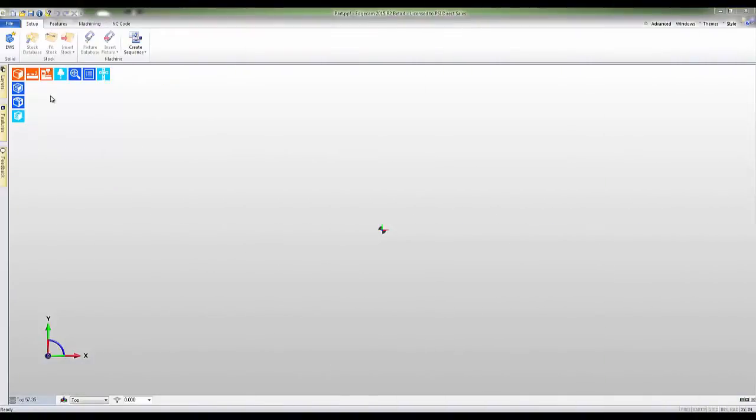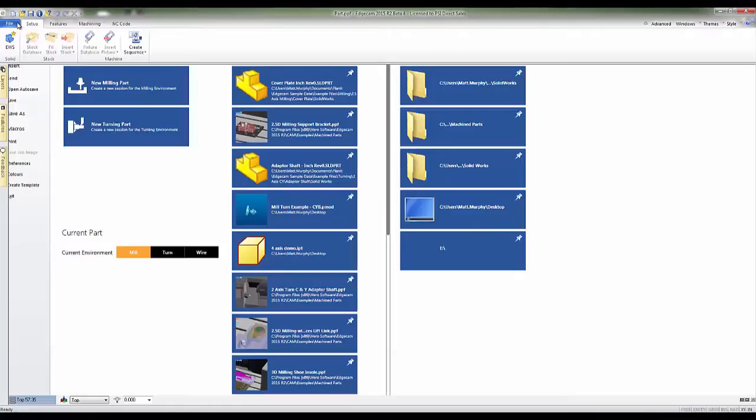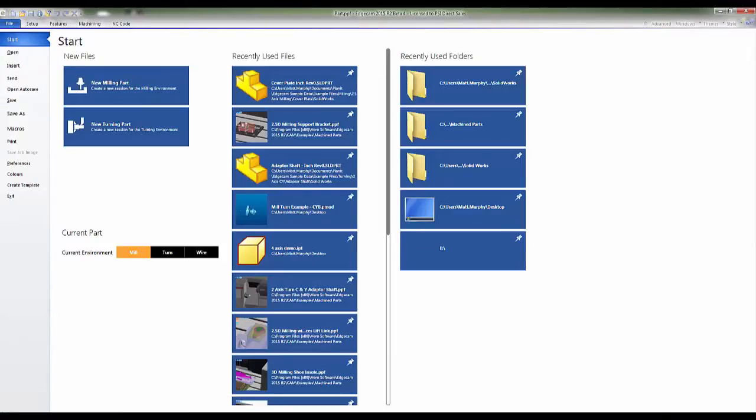This video will take an in-depth look at the File tab in Edgecam's workflow interface. The File tab is the first step in navigating Edgecam's easy-to-use workflow environment. Here we can create a new session in either the milling or turning environment.